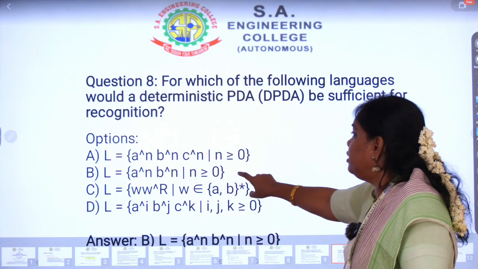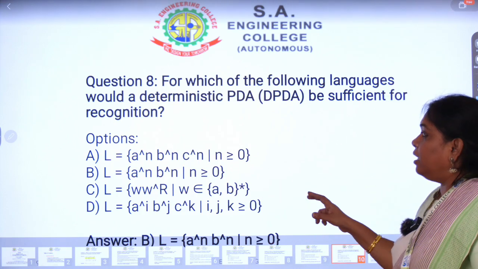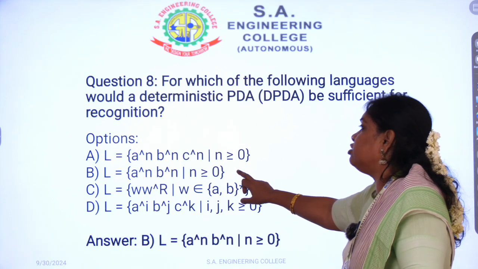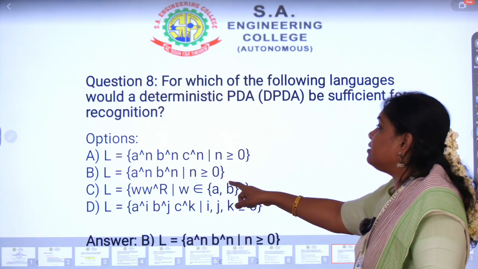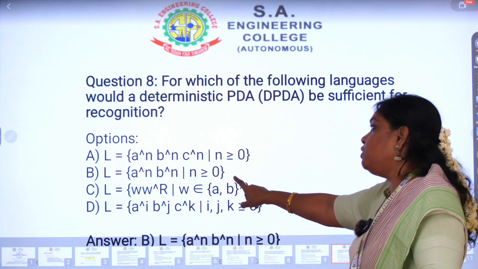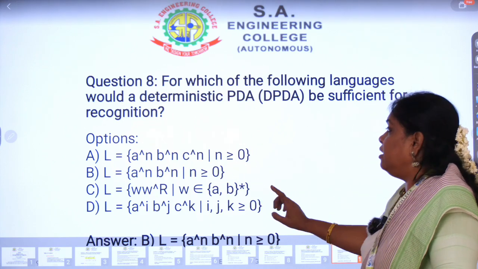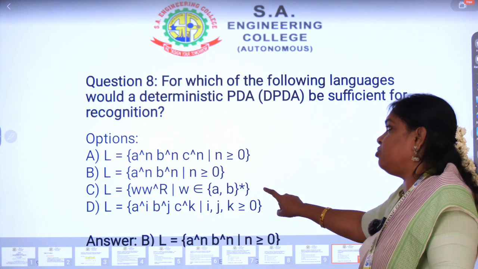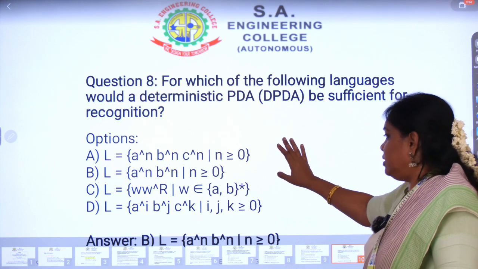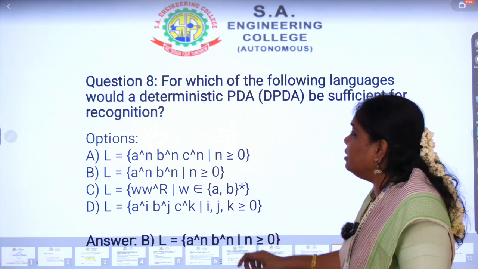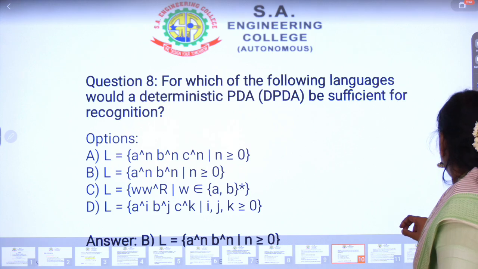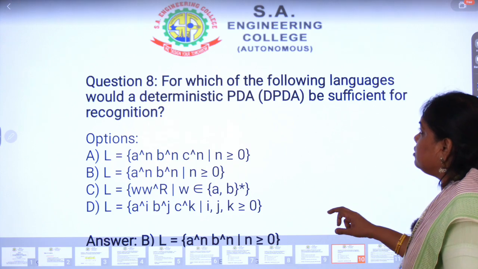They are asking about deterministic A^n B^n. Already I told you that a non-deterministic pushdown automaton is possible for B. Here only two characters are given, so a deterministic pushdown automaton is also possible for A^n B^n. For WW reverse, a non-deterministic pushdown automaton is possible. For A, a pushdown automaton is not possible. So B is the answer. A^n B^n is suitable for a deterministic pushdown automaton. Then move on to the next question.